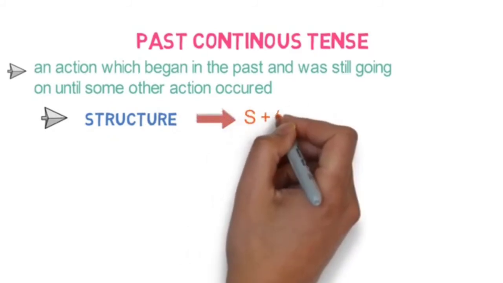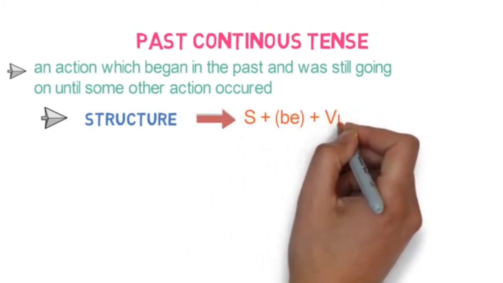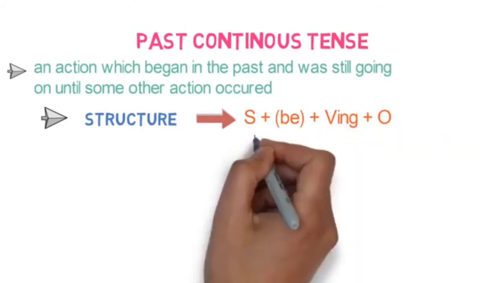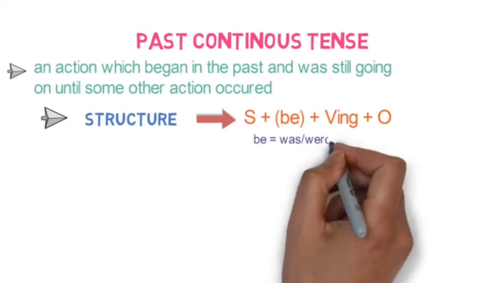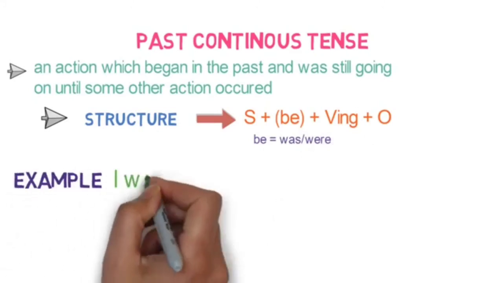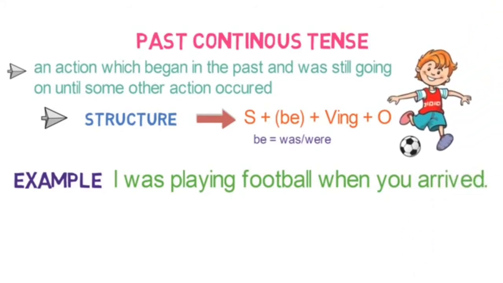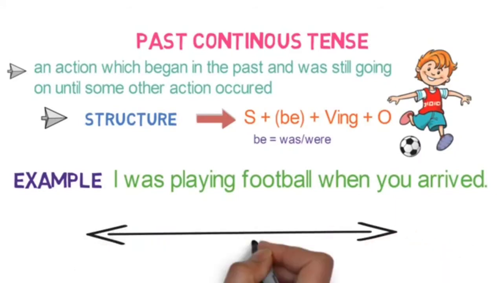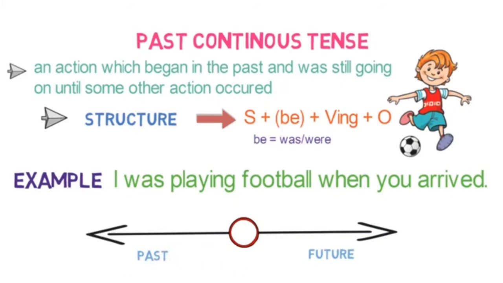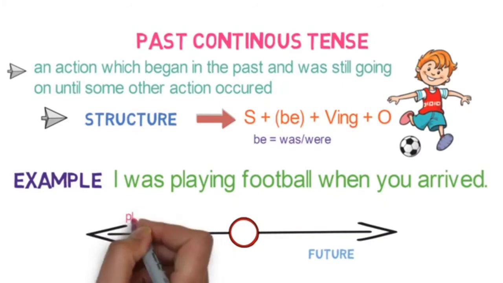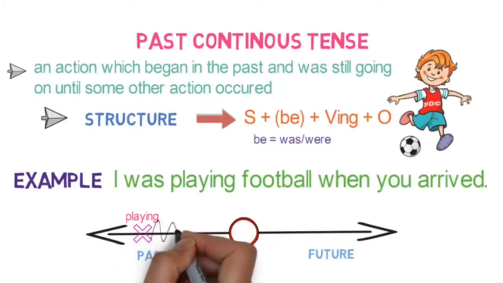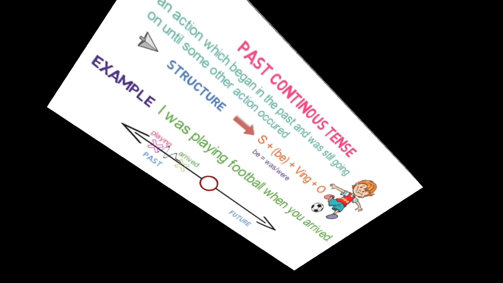The structure of past continuous tense is subject plus be form of verb plus ing plus object. Be form of verb here means was or were. For example, I was playing football when you arrived. My action of playing football was still going on until you arrived. Let's look into the timeline. Here on the left, I have started an action of playing, and it was going on until another action of your arriving occurred. Understand the diagram properly, children.